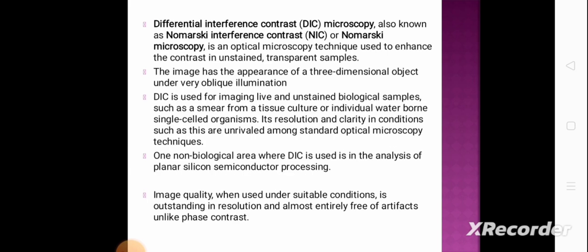Next one is the differential interference contrast microscopy. It is also known as Nomarski interference contrast or Nomarski microscopy. It is used to enhance the contrast in unstained transparent samples. The image has the appearance of a three-dimensional object under very oblique illumination. It is used for imaging live and unstained biological samples, such as smears from tissue culture and individual waterborne single-celled organisms. Its resolution and clarity in conditions such as this are unrivaled among standard optical microscopy techniques.